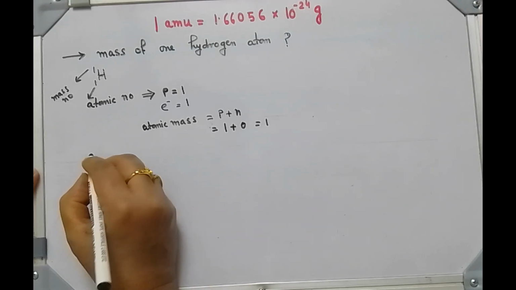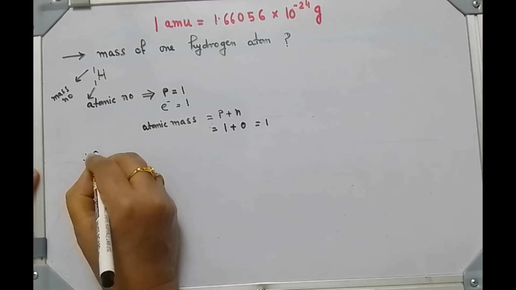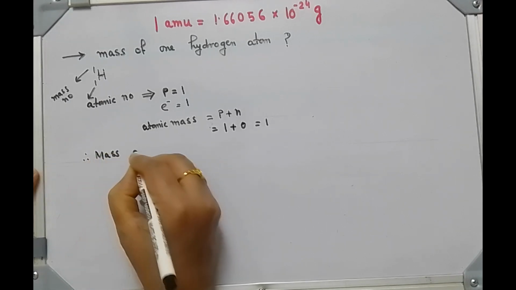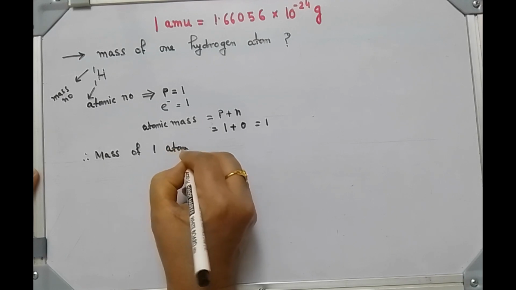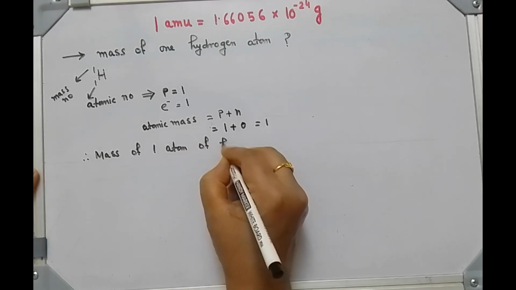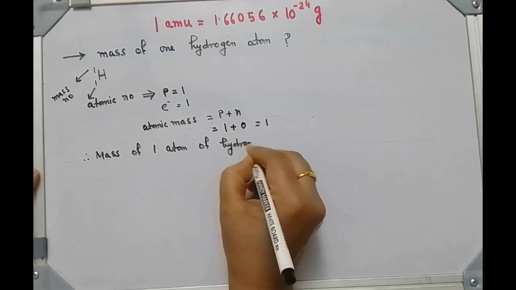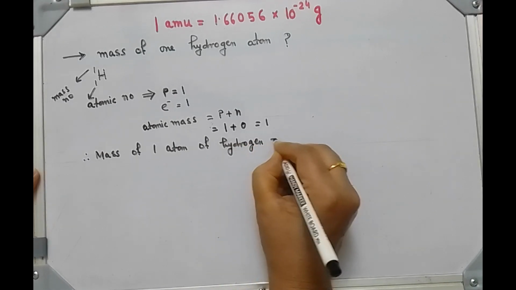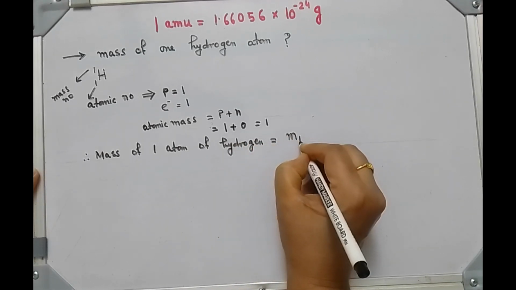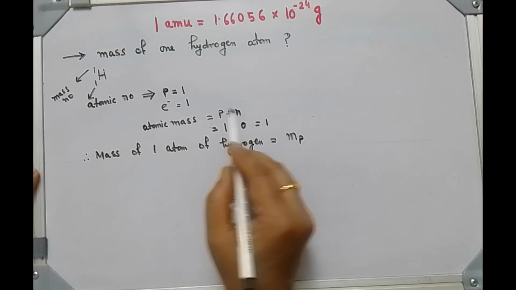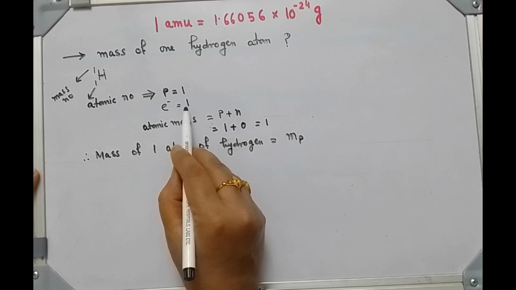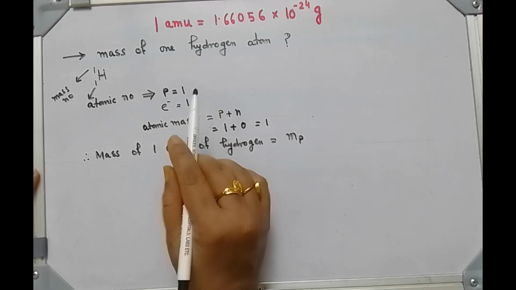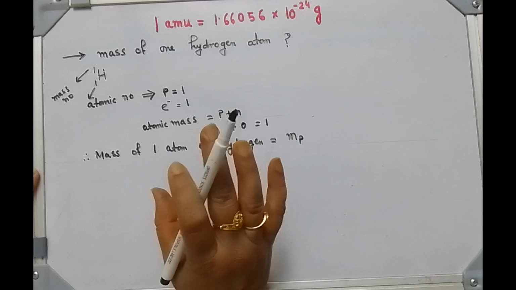So we can write, therefore, the mass of one atom of hydrogen is equal to the mass of one proton, because one electron is also there, but its mass is negligible.